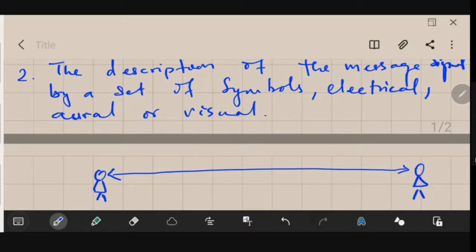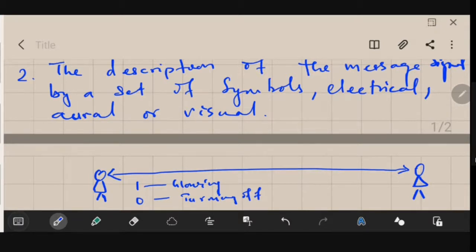You might transmit a 1 by glowing the torch and send a 0 by turning off the torch. You could convert a message into binary and send it by glowing or turning off your torch. So this is also a kind of representation or description of the message signal.